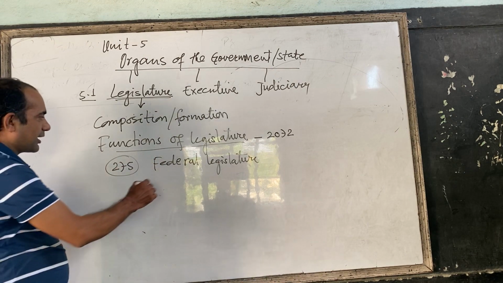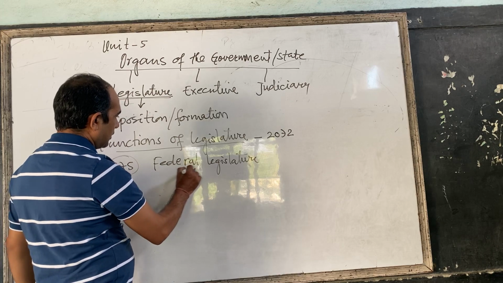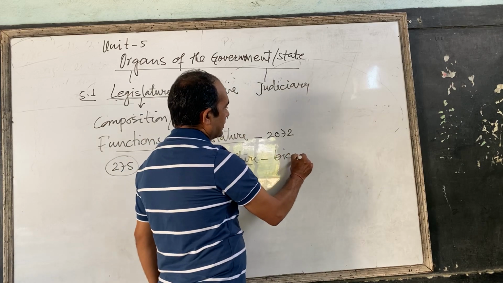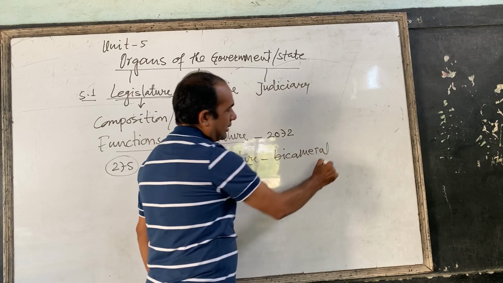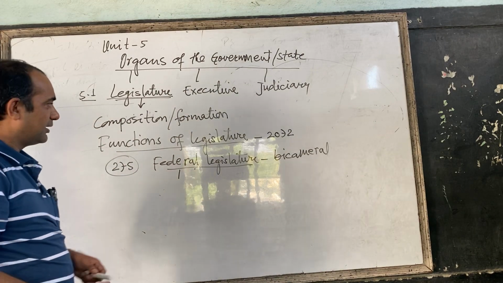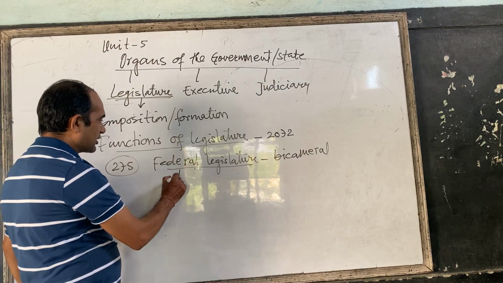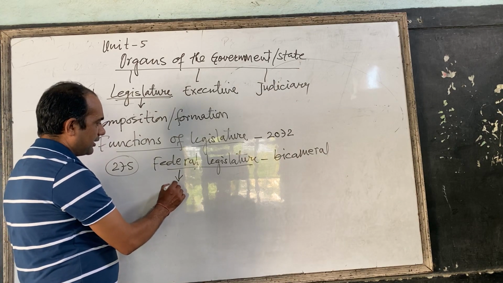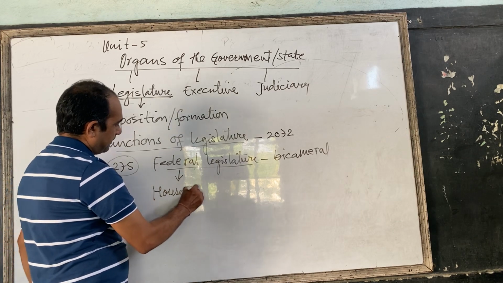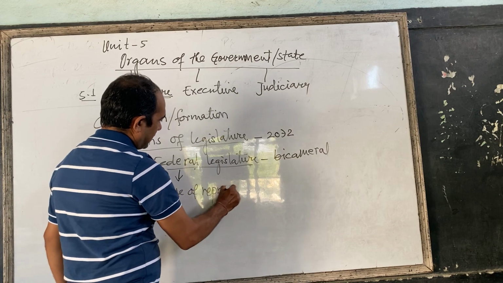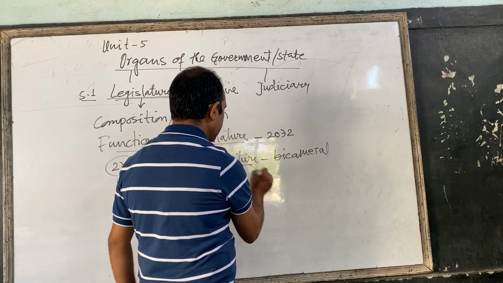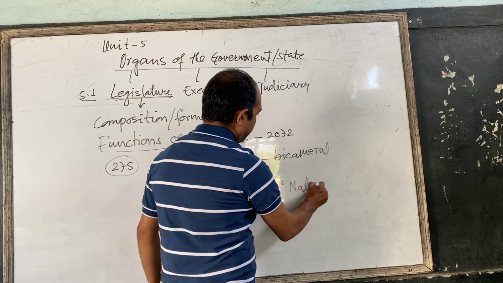In federal legislature there are 2 houses because it is bicameral. We have at the center bicameral legislature, and in the province we have unicameral legislature having only 1 house, the provincial assembly. These 2 houses are the House of Representatives and the National Assembly.